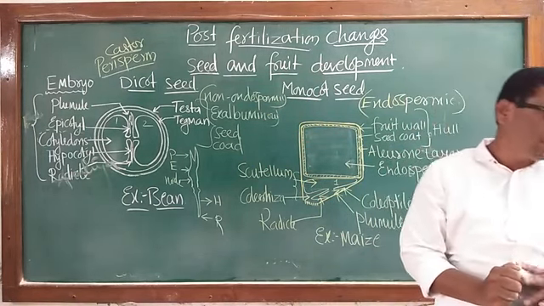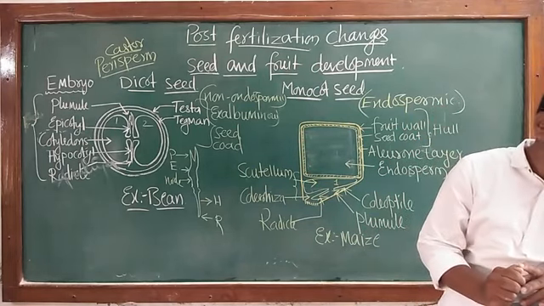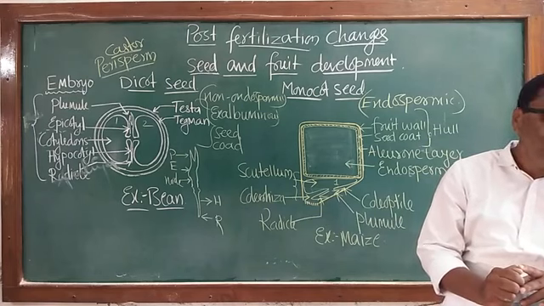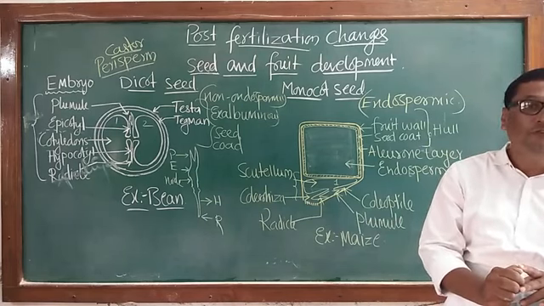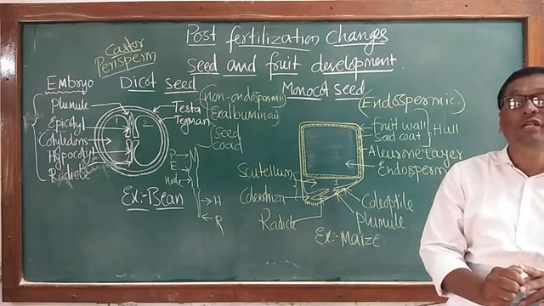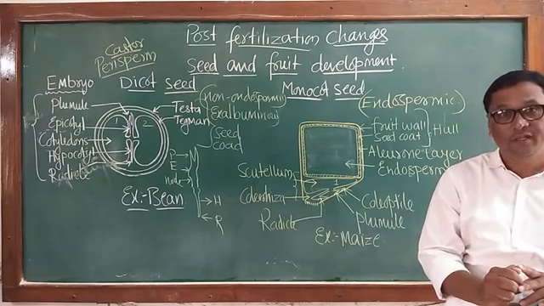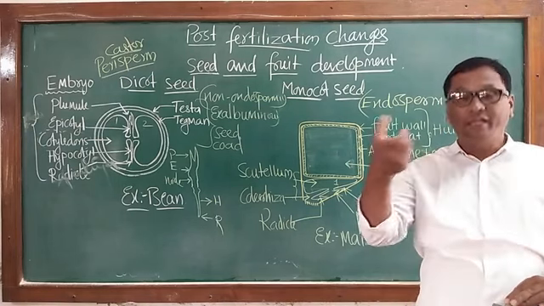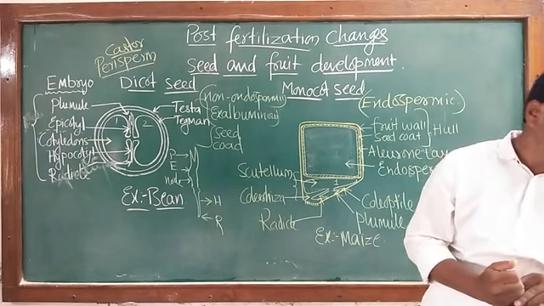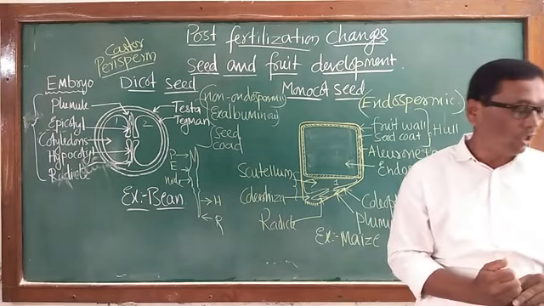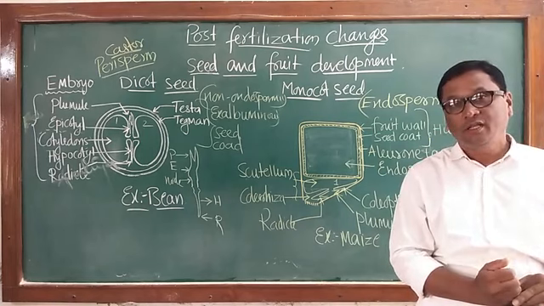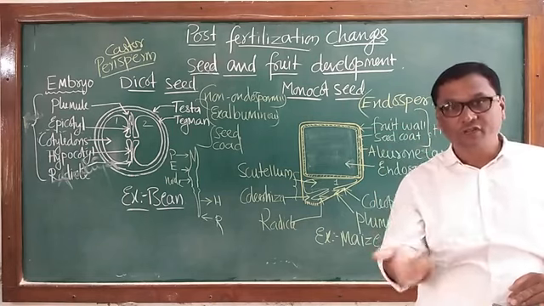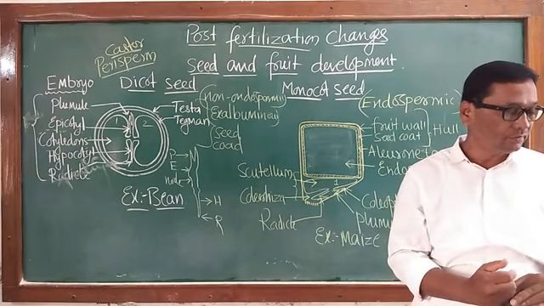There are examples given in our textbook, such as Lupinus arcticus. It can germinate after 10,000 years of dormancy. The seed remains in dormant conditions for up to 10,000 years and then can germinate. It means it has a dormancy period of 10,000 years and the embryo remains viable, shows germination after 10,000 years.